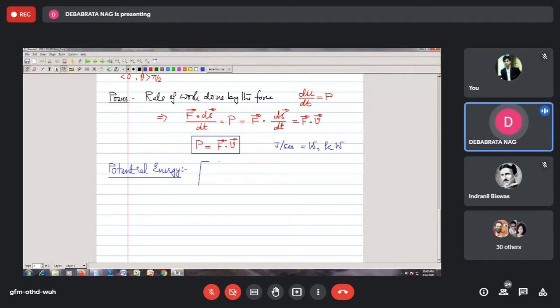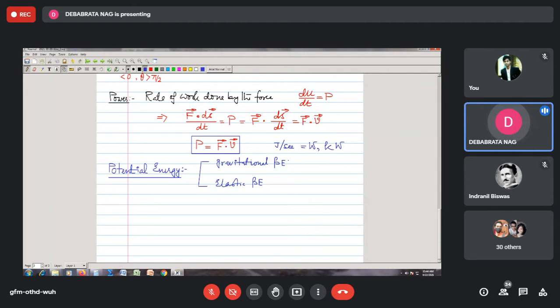The first one, we call this the gravitational potential energy. And the other one is termed as the elastic potential energy. Okay? Now, this gravitational potential energy again depends upon the height of the body, correct? Height of the body as measured from a reference level.